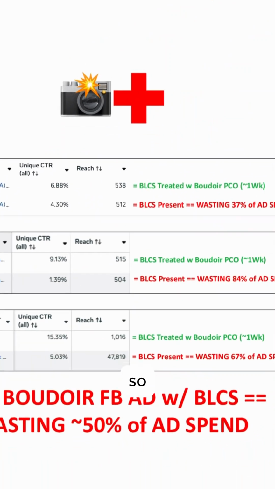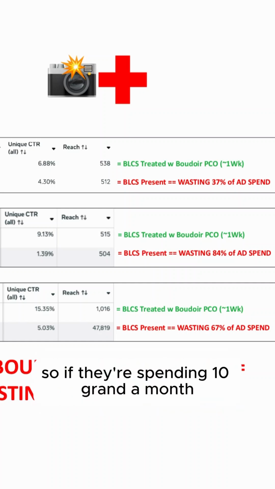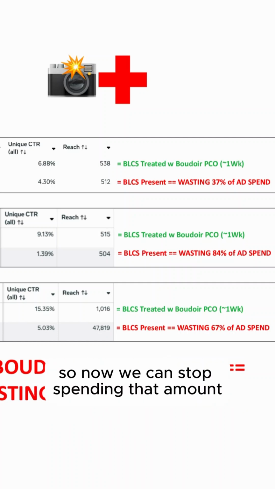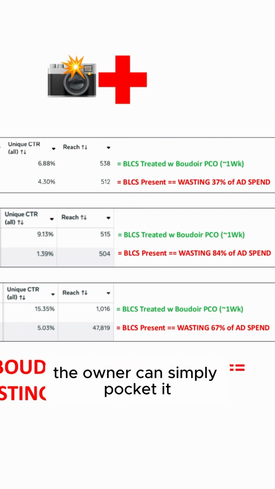So we found that the original was wasting 37% of ad spend. If they're spending 10 grand a month, that's 3,700 bucks a month being wasted. So now we can stop wasting that ad spend, and the owner can simply pocket it.